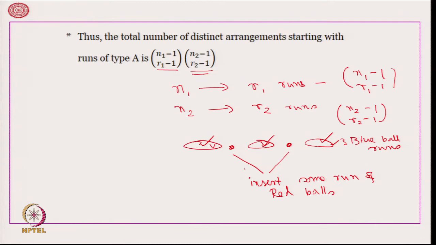And if these partitions of 2 runs can be done in k different ways, we can fill it in k different ways. Therefore, the number of ways of making 3 blue ball runs multiplied by the number of ways of making 2 red ball runs will give me 5 different runs. That is why this comes to be (n1−1) C (R1−1) multiplied by (n2−1) C (R2−1).